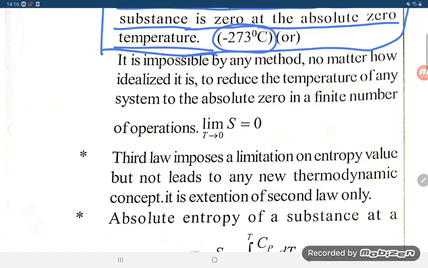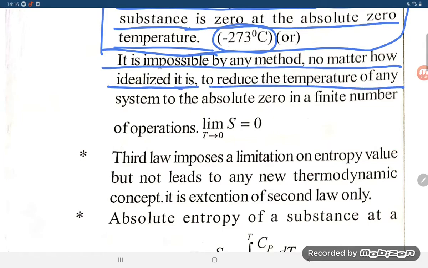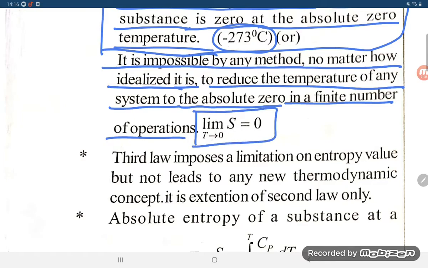Now let us read a little more of the statement. The first statement: the entropy of a perfectly crystalline substance in a pure state at absolute zero temperature will be zero. It is impossible by any method, no matter how idealized, to reduce the temperature of any system to absolute zero in a finite number of steps. So the operation we write is the limit as T tends to 0, at T = 0 absolute temperature, entropy S = 0.